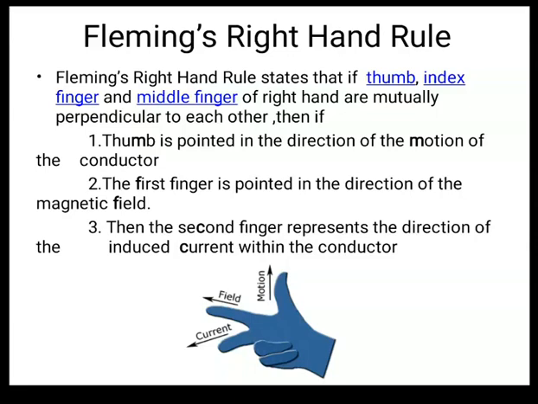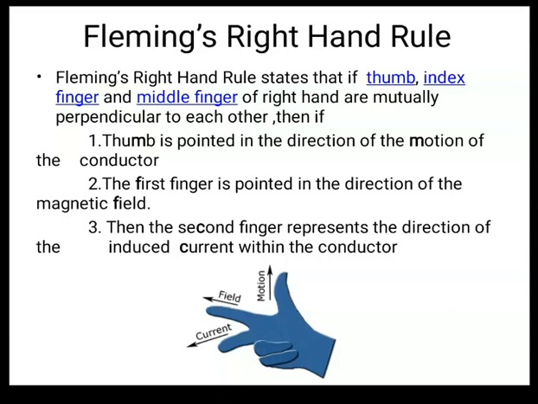Next, another very important rule which gives the direction of the induced EMF is Fleming's right hand rule. Let us see what it means. Suppose the first three fingers of the right hand, that is the thumb, then the index finger, which is the first finger after the thumb, and the next one, the middle finger, are mutually perpendicular to each other.